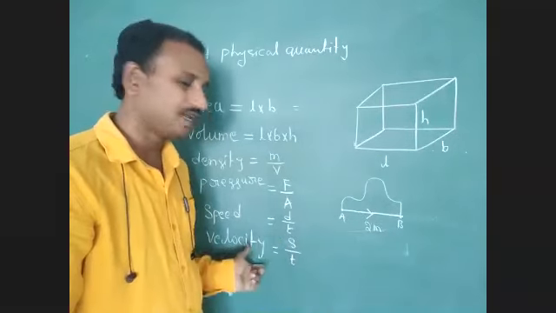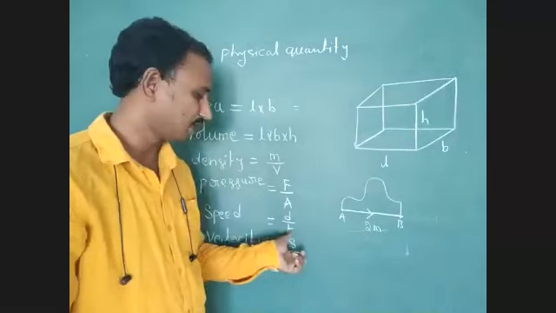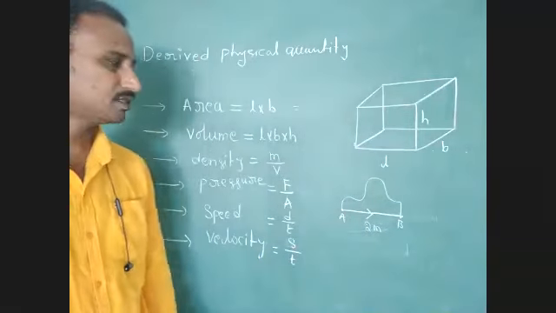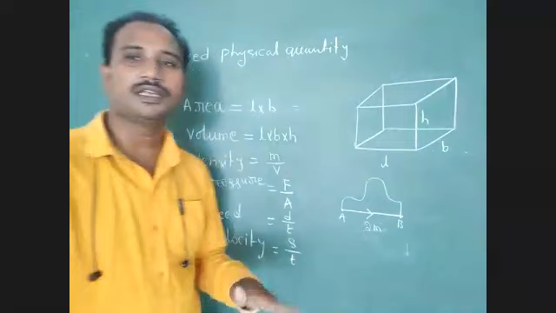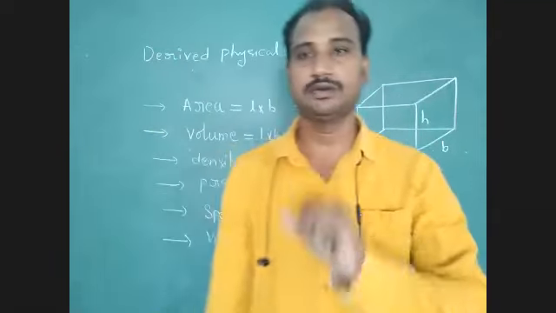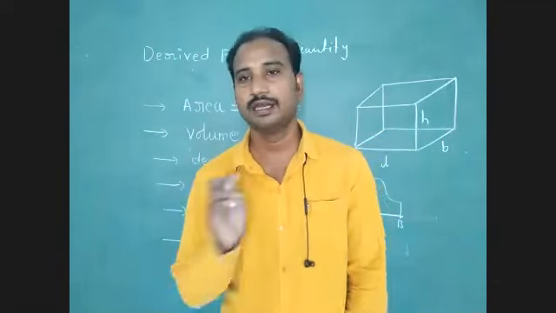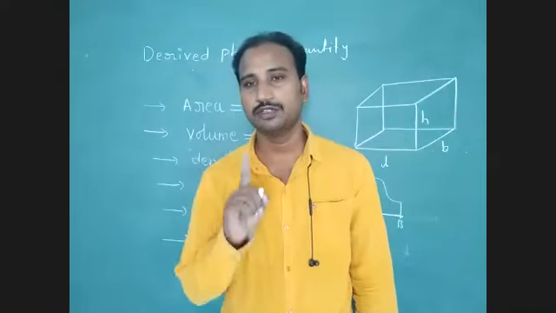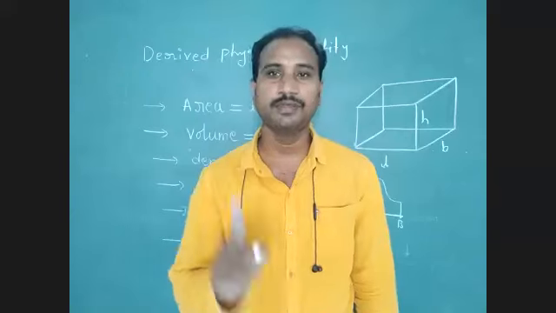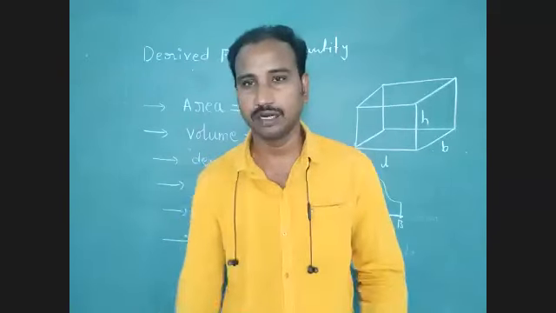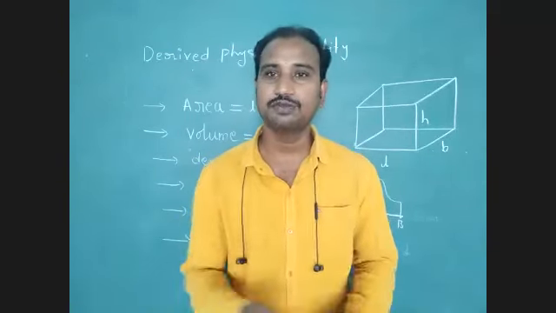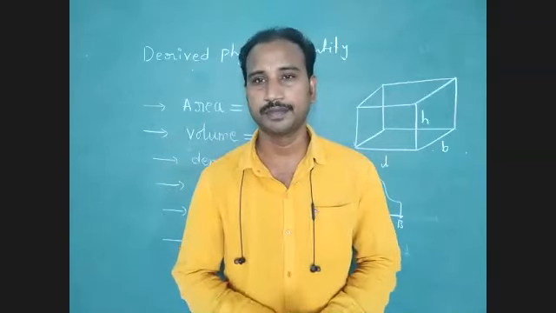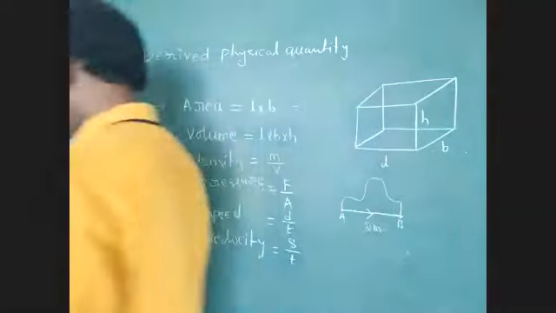Here also, we can explain velocity with the help of fundamental physical quantities. Because of that, these quantities are derived physical quantities. Derived physical quantities means these quantities are derived from fundamental physical quantities. Understood, students? Next, we will discuss the remaining physical quantities. Note down these points.